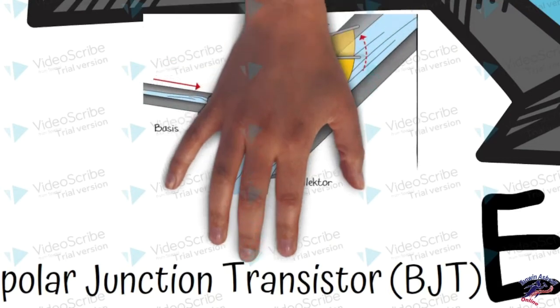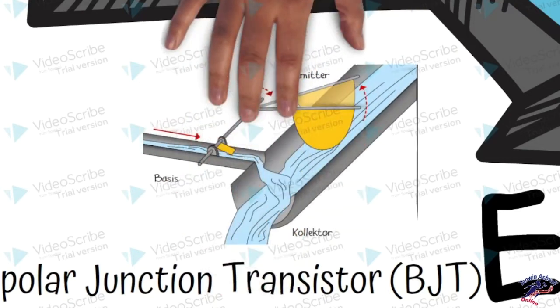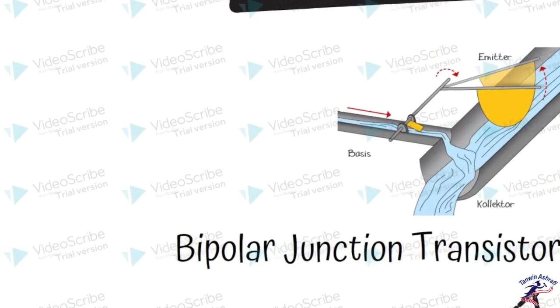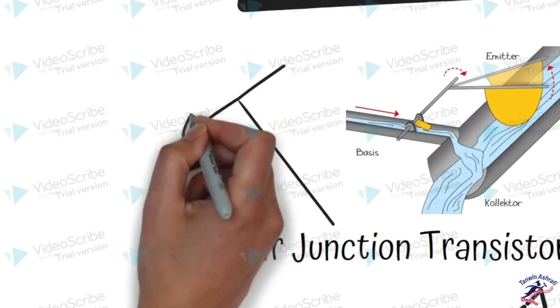There is a concept over here: the emitter emits the current, therefore the water flows from the emitter to the collector, but the base is the terminal which controls the flow of current, how much current has to flow between the emitter and collector. There are two types of BJT.